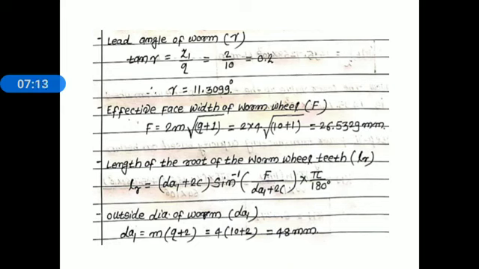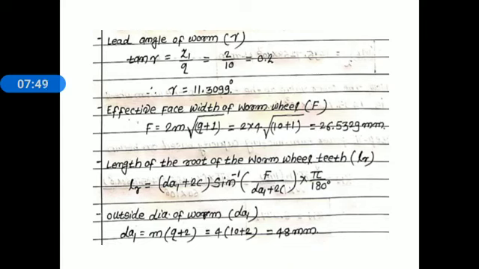Then we find out the length of root of worm wheel teeth, LR. We know the relation for LR: LR is equal to (DA1 plus 2C) into sine inverse of (F divided by (DA1 plus 2C)) into pi divided by 180. Multiplying by pi by 180 is a must, because that value comes in degree and it is must to convert into radian. That's why this multiplication is a must when we find out the length of root of worm wheel teeth.